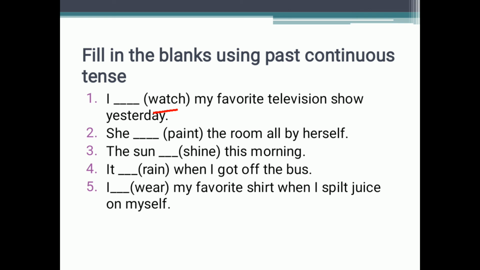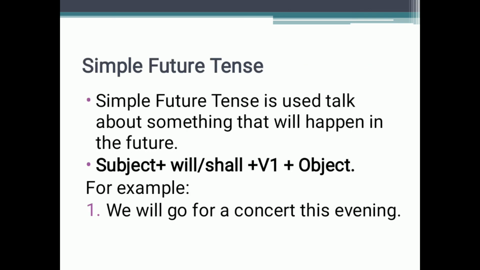So in all the sentences, you can see we have used was because all the subjects given to us were singular. That is why we used was, and we added ing to the verbs that were given to us in the brackets.